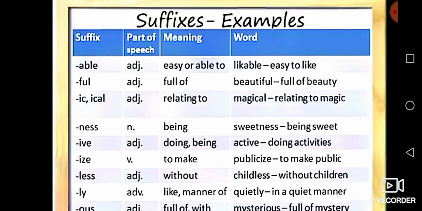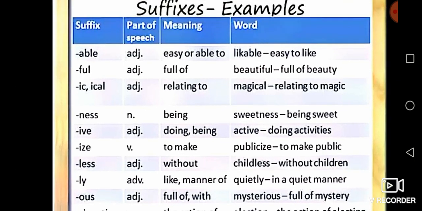Beautiful. Beauty is the root in this word beautiful. It means full of beauty. The word beautiful also works as a form of adjective. Next we see